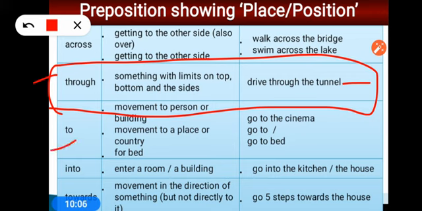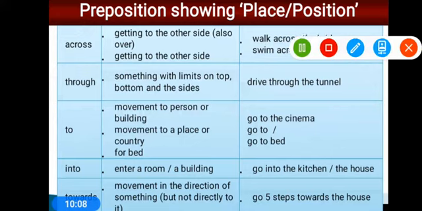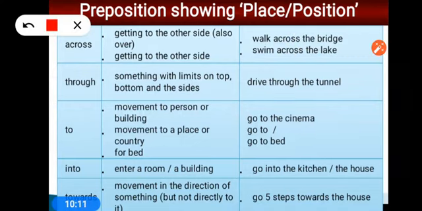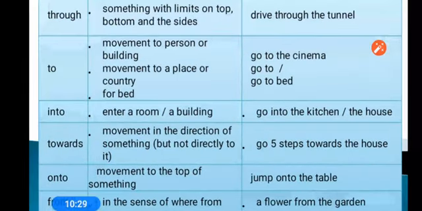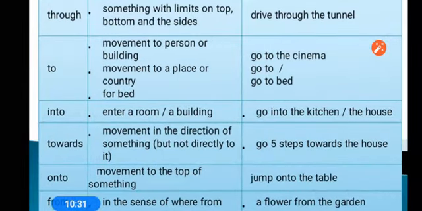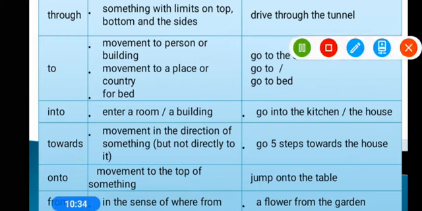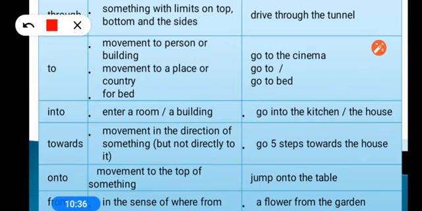Next one is to. It means movement to a particular building, person or place. Movement to a person or building or a place, then we use to, like go to the cinema, go to the market, go to this particular place. And for bed also we use to, go to bed. Into shows motion and in shows stability. If already something is inside, then we use in, and if you see the movement going inside, then we say into, like entering a room, building or going somewhere.